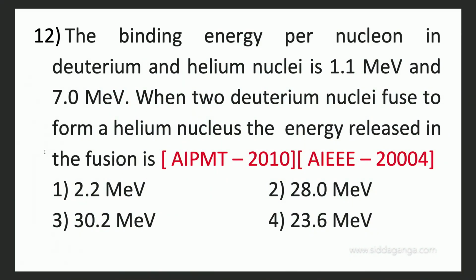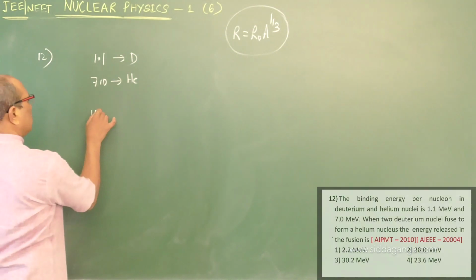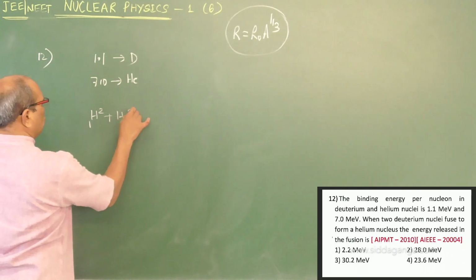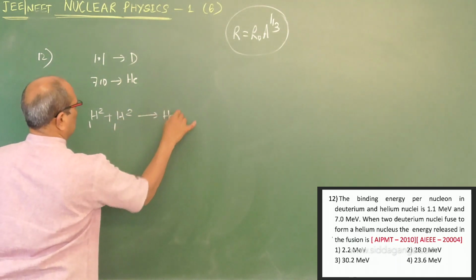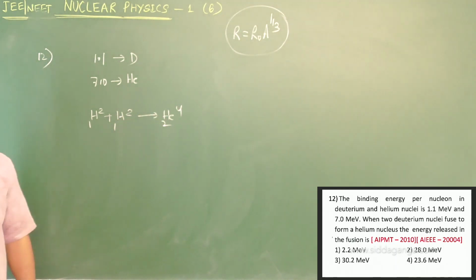The binding energy per nucleon in deuterium and helium nuclei is 1.1 MeV for deuterium and 7 MeV for helium per nucleon. When two deuterium nuclei fuse to form a helium nucleus, similar question, H 2 1 plus H 2 1 leads to He 4 2.